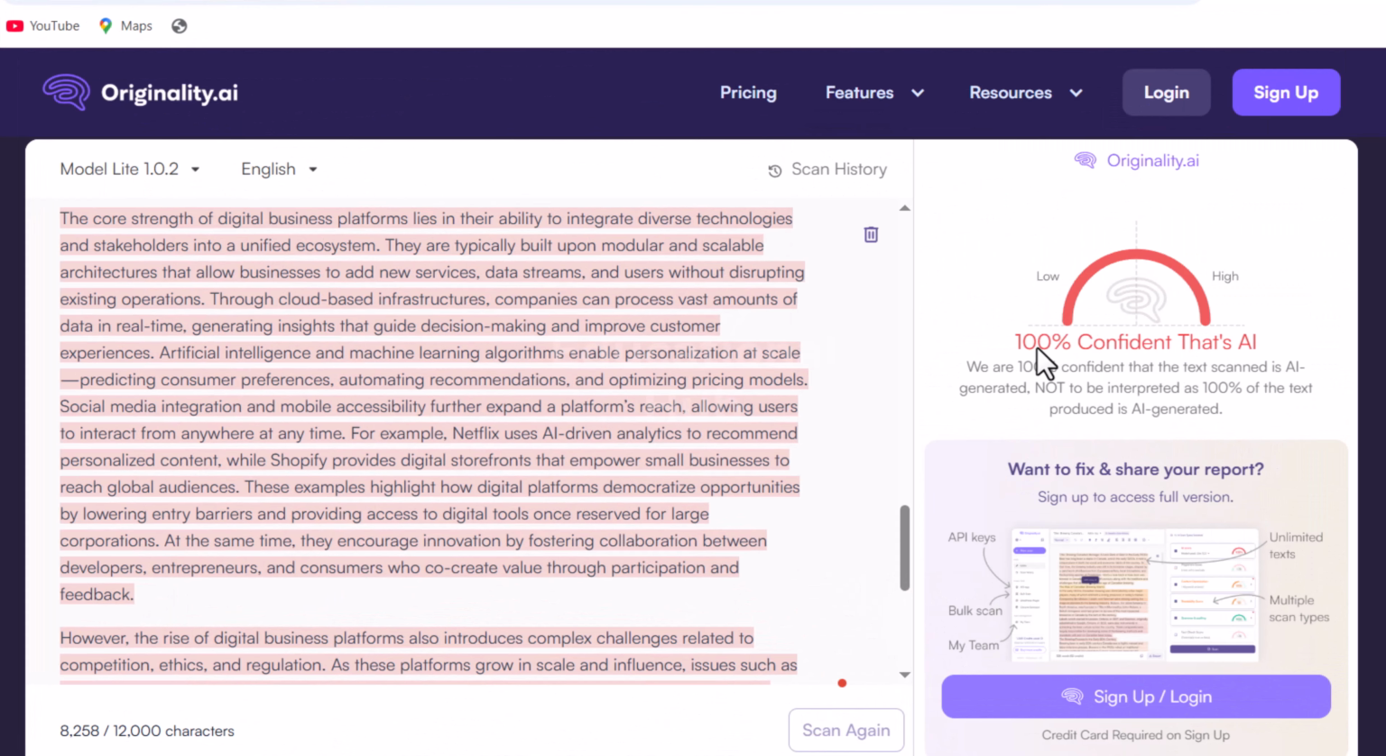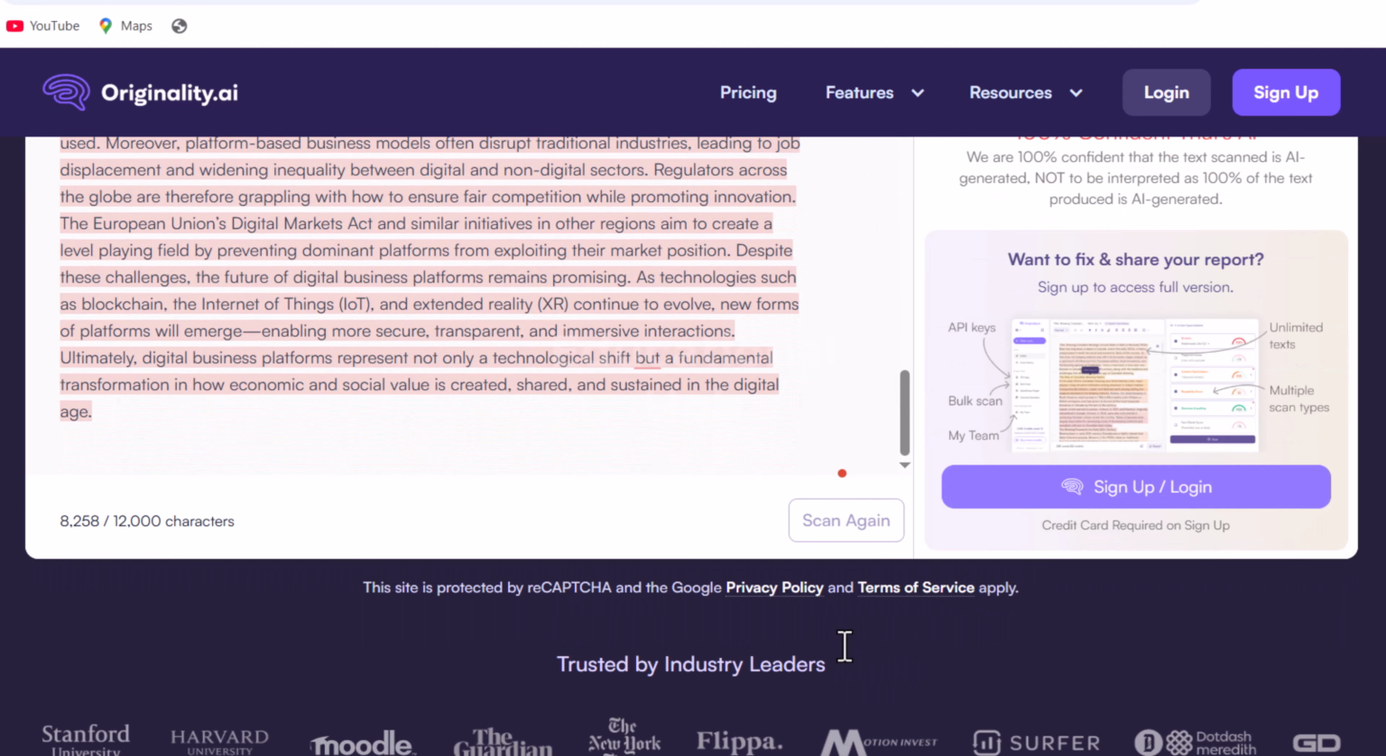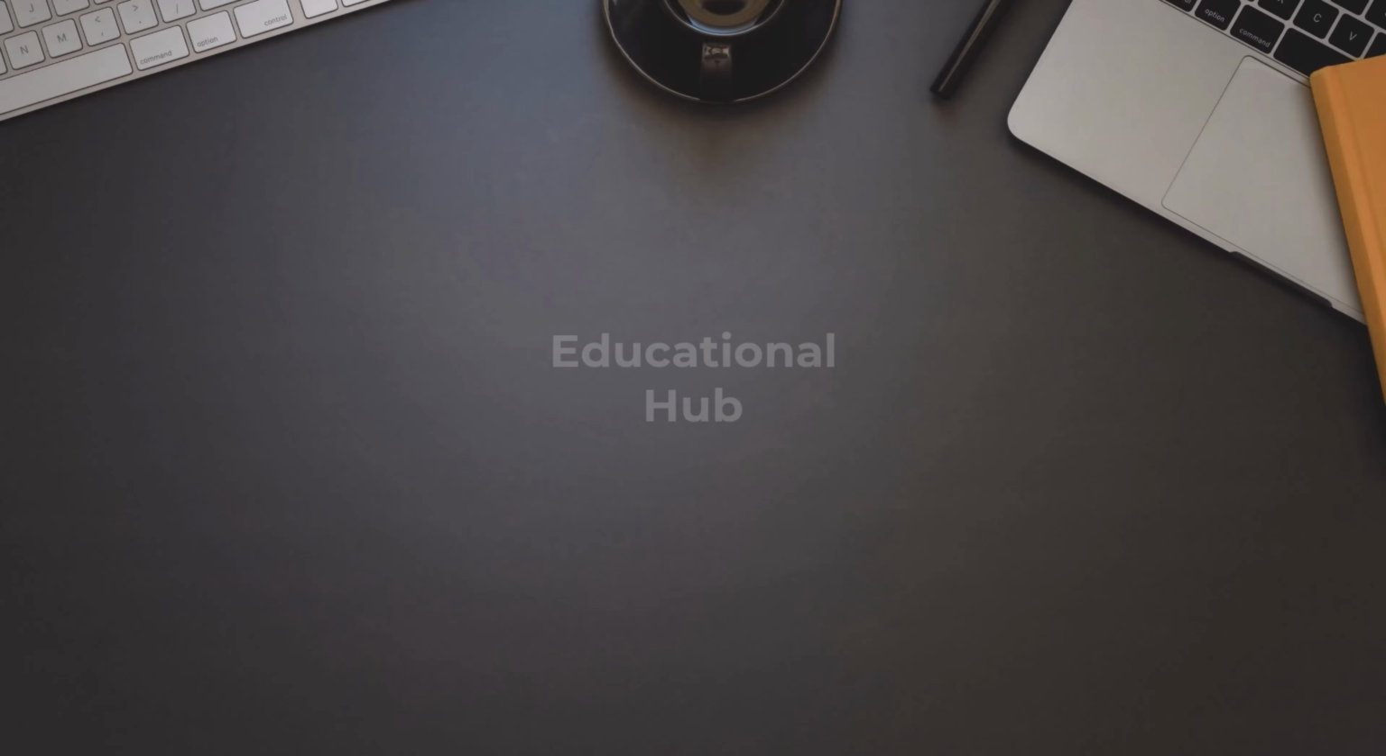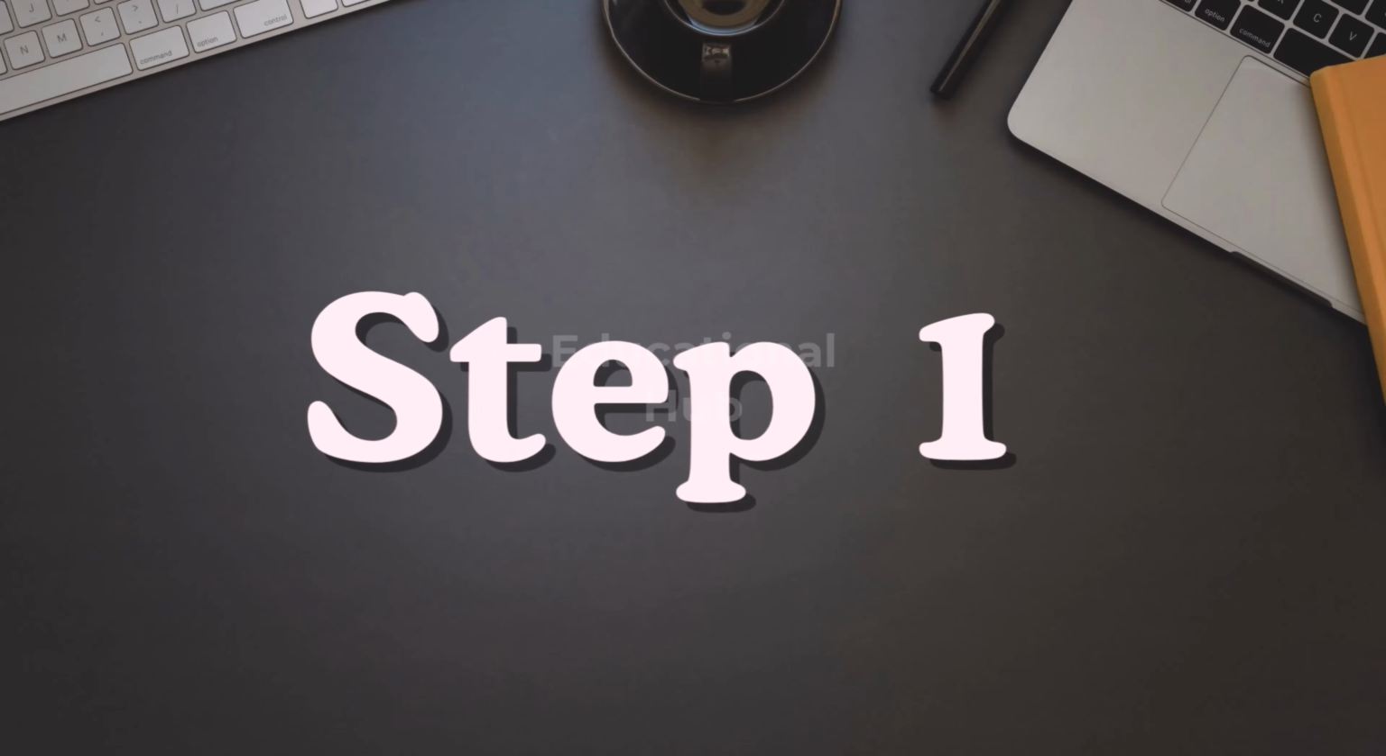Which is also normal, since it was ChatGPT content. On Turnitin, it was also 100% AI and 0% similarity index. Time to remove the AI plagiarism. The first step is to reduce the AI score to a considerable percentage.